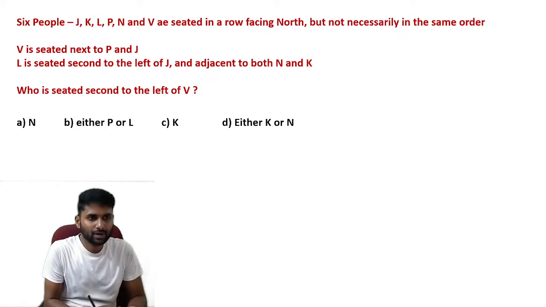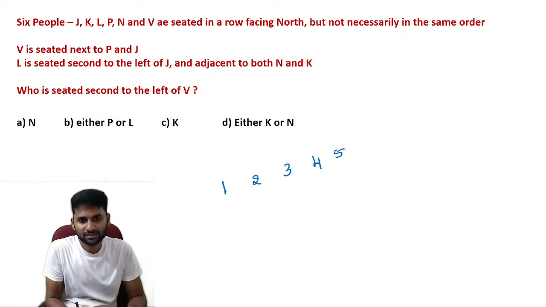See, again, we have to arrange six people in six different positions, and all are facing north. Fix the right and left condition.